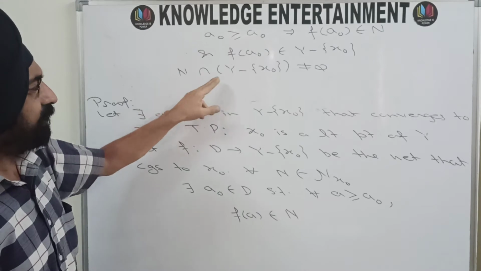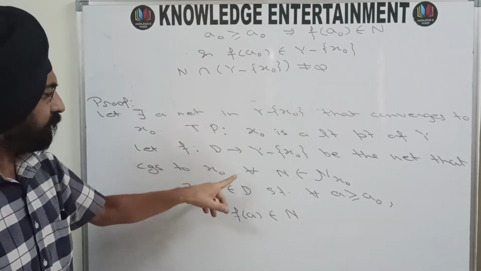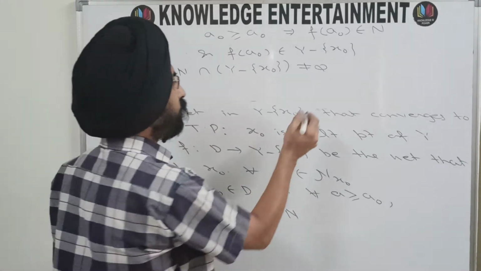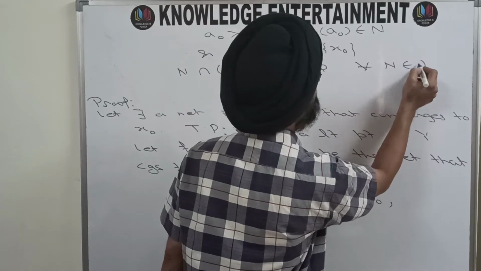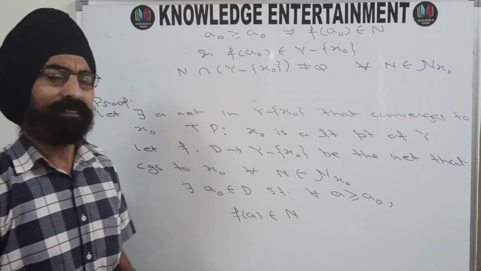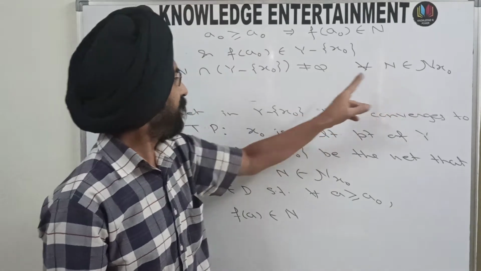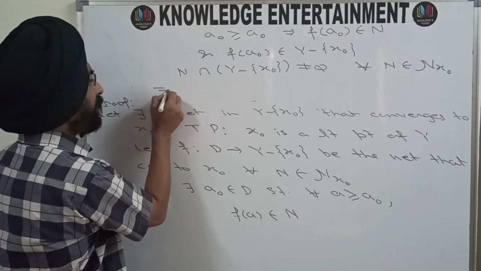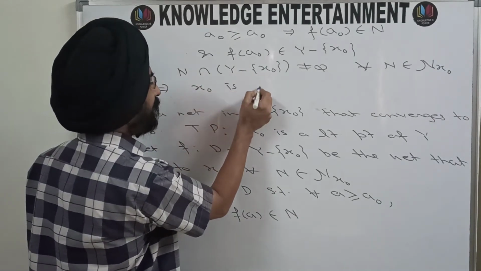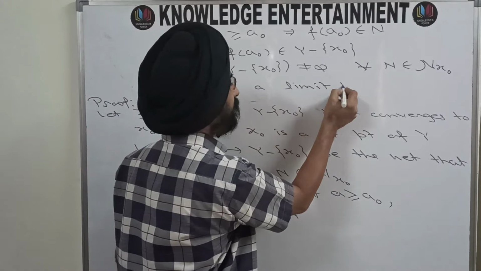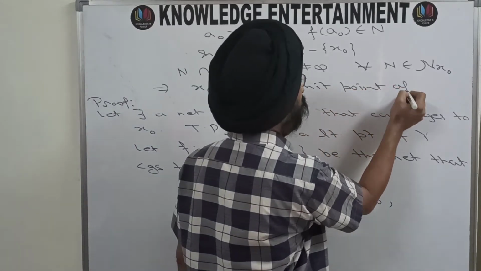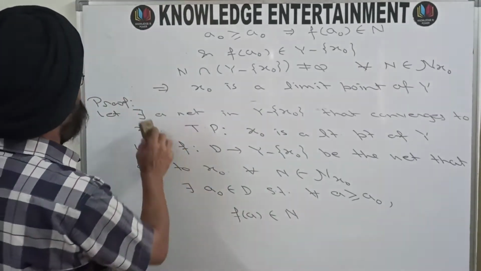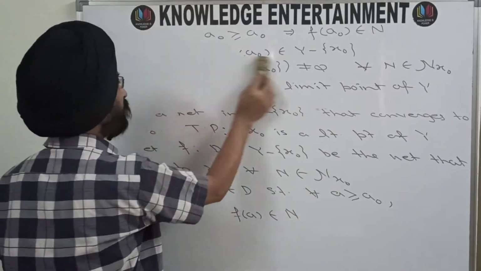And what is N here? N was an arbitrary neighborhood of x naught. So this is true for every N belonging to the neighborhoods of x naught. So for every neighborhood N of x naught, we are having that the neighborhood intersected with Y minus x naught is not phi, and this means x naught is a limit point of Y. So this theorem is being proved, and now we are moving on to another very interesting theorem, which